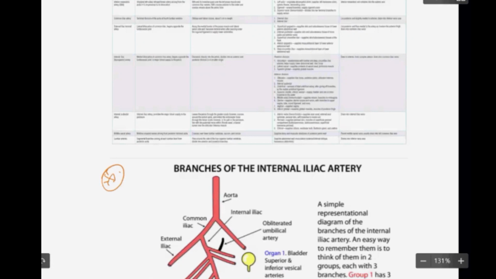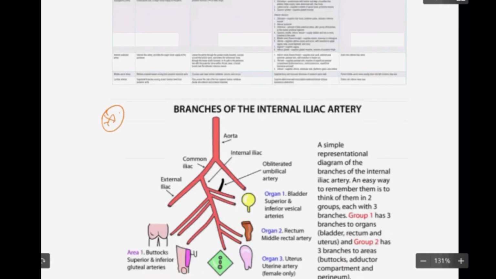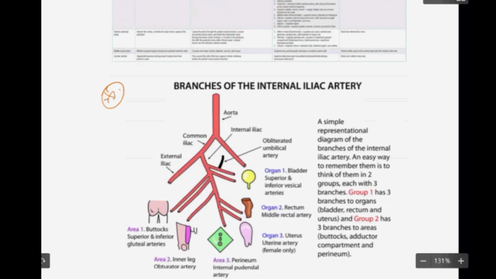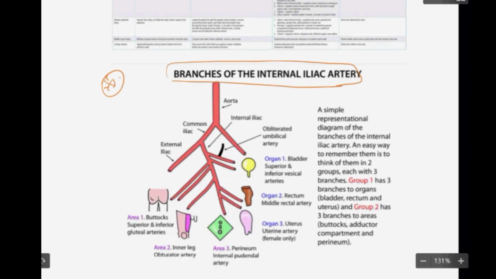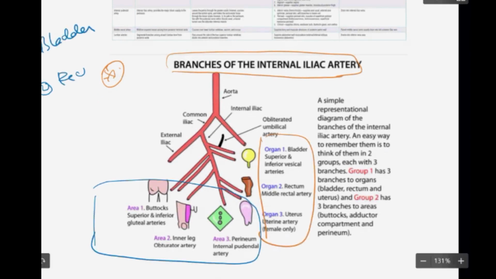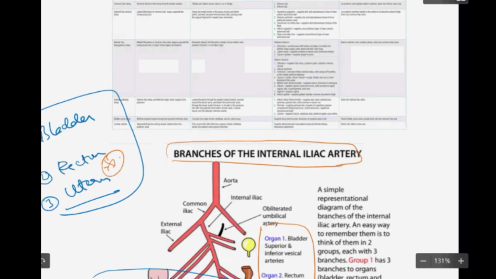You have blood supply to three organs and three areas. First, the organs: what organs do you think will be there in the pelvis? You will have the bladder, the rectum, and the uterus. For the bladder you have superior and inferior vesical arteries. Vesical means bladder. So you have two branches.